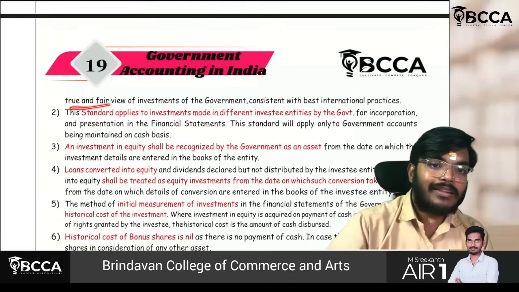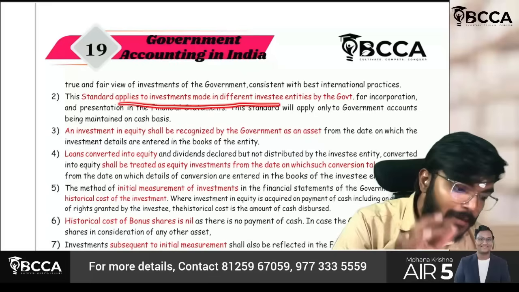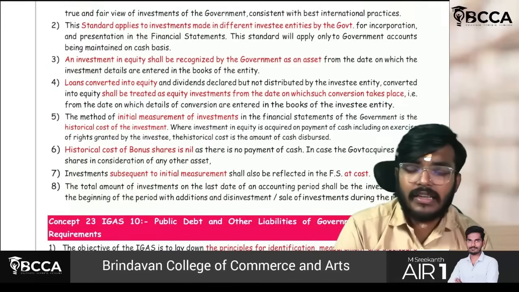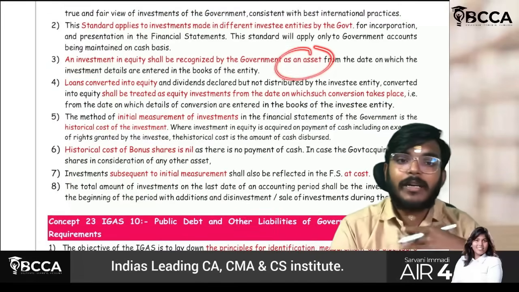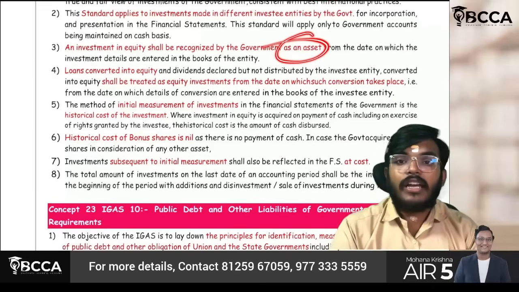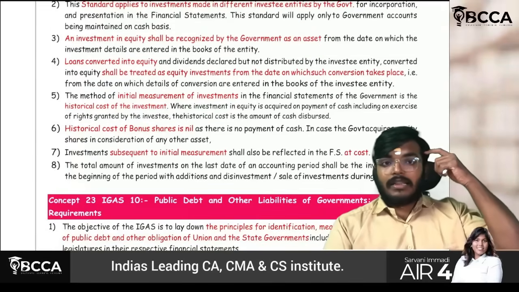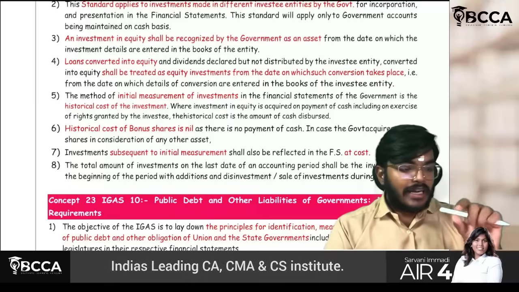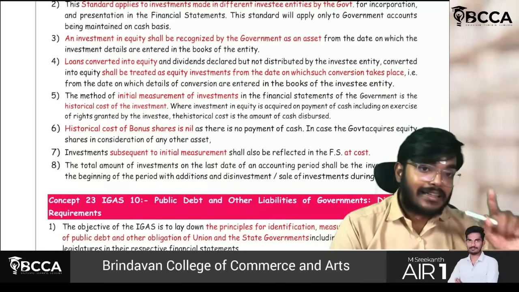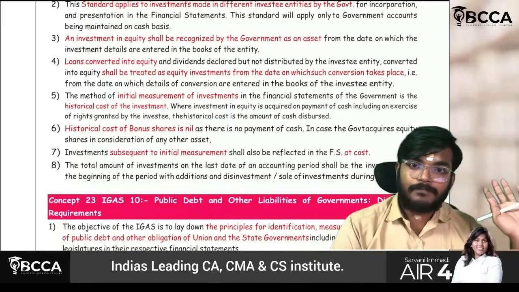Just look at the highlighted points, guys. It applies to investments made in different investee entities by the government. Here, what they say is that it will be treated as an asset, because an investment made by the government will be treated as an asset in the books of government. If any loan is there and it is converted into equity, then we have to convert whatever advance you have given into equity. But this will be done only on the date when the investee company has recorded that as an equity item.